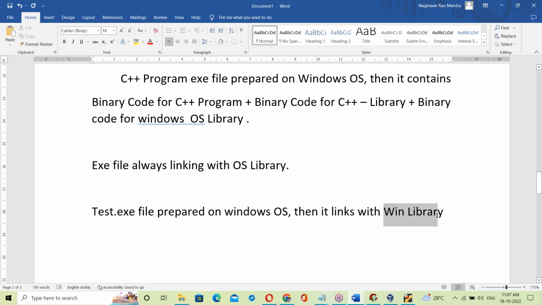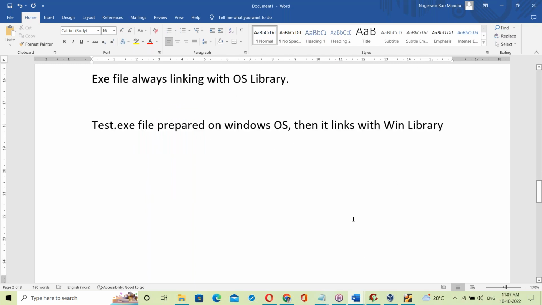The C compiler takes the Windows library and inserts it into the exe file. That Windows library becomes part of the exe file. So the test.exe file prepared on a Windows base links with the Windows OS library, and the Win library becomes part of that exe file.